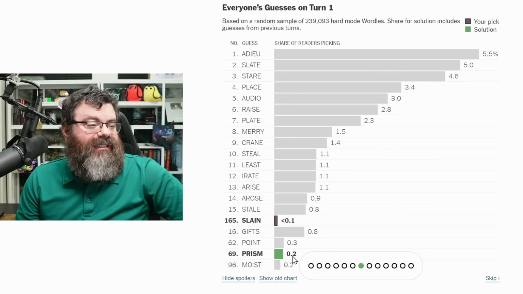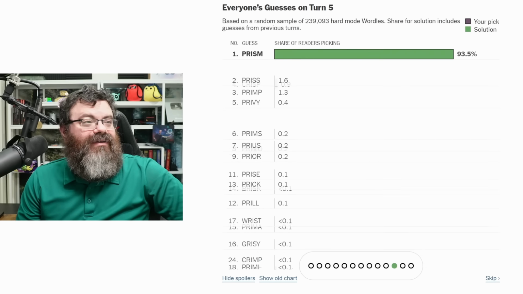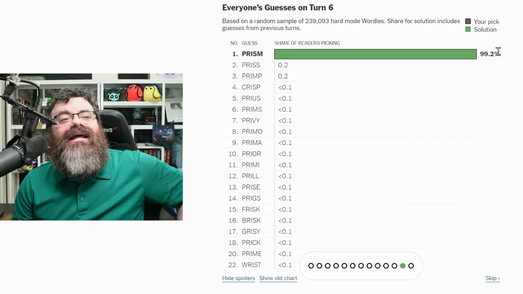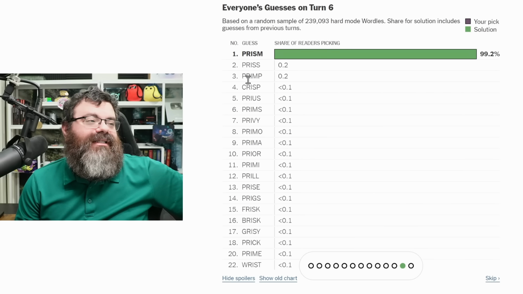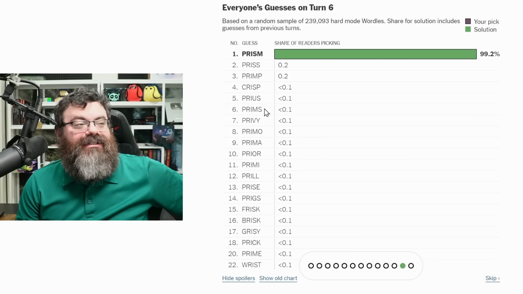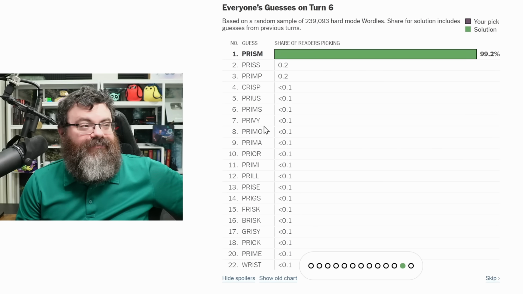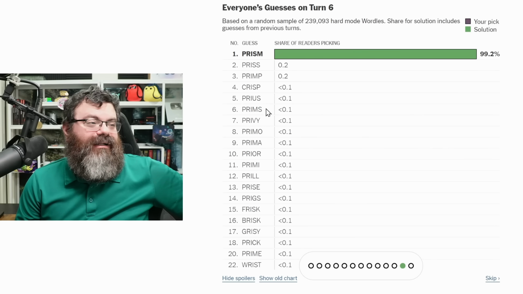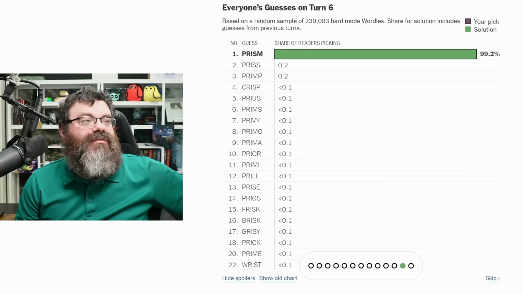We have 69th place for prism, 0.2% starting with prism, as always. All right, we have a 99.2% solve rate. People are losing on pris and primp. Okay, interesting. Crisp is what we followed up with. Prius. It accepts Prius. Interesting. I thought that was just a proper name for the Toyota model. Prims. Oh, is this a typo? Or is this just a brain fart? Anyway, prims. All right. Well, let's just move on.